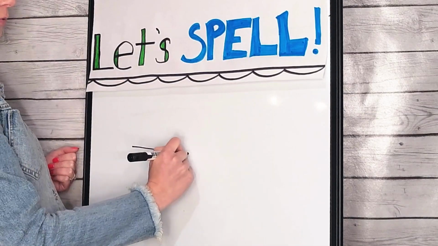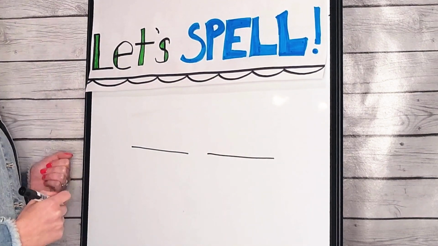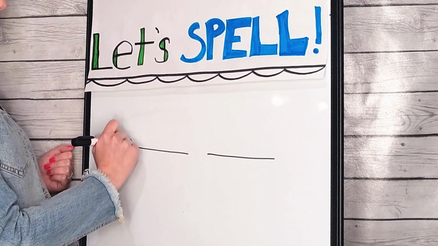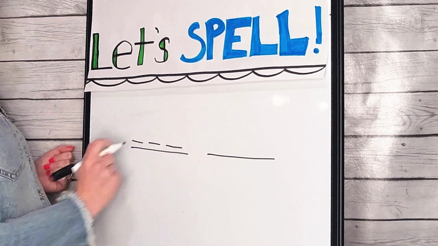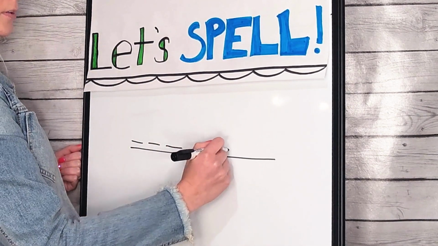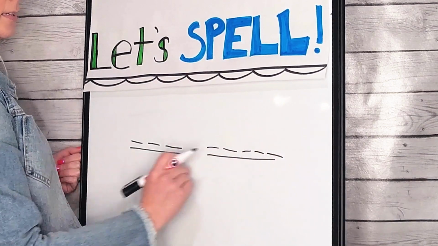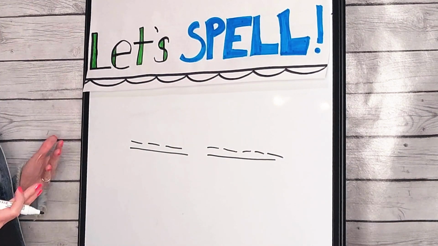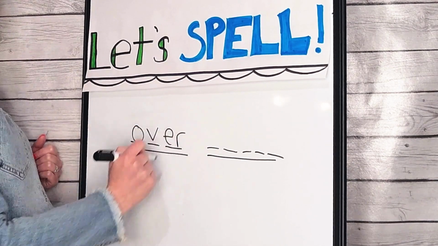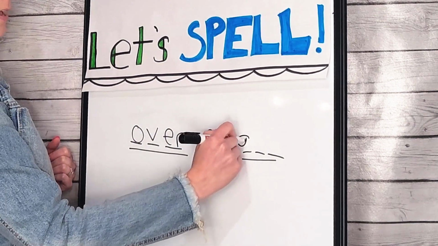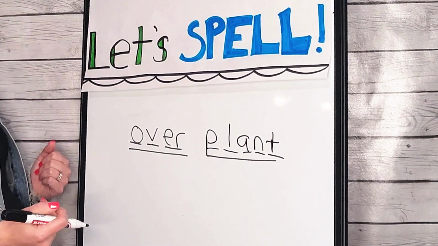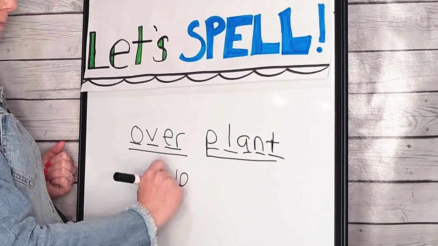Overplant. When I say the word overplant, I hear two word parts again. I hear over, plant. When I say my first word part, which is my prefix, over, I hear O, V, er. And when I say my second word part, plant, I hear P, O, E, N, T. Now I'm going to think about the letters that represent those sounds. O, V, er, P, O, E, N, T. Over, plant. Let's put both of those word parts together to build our word.